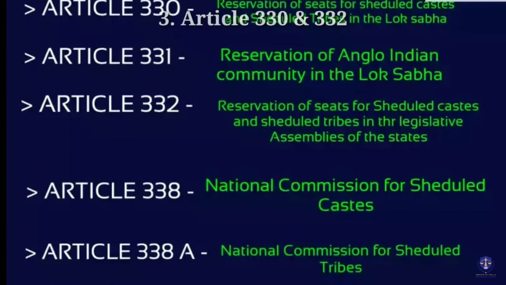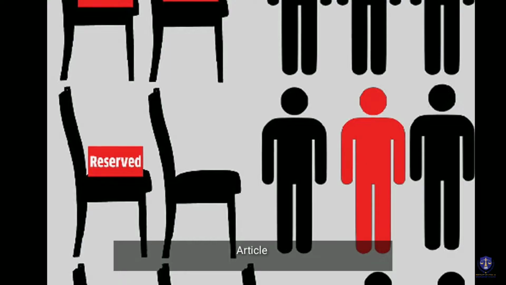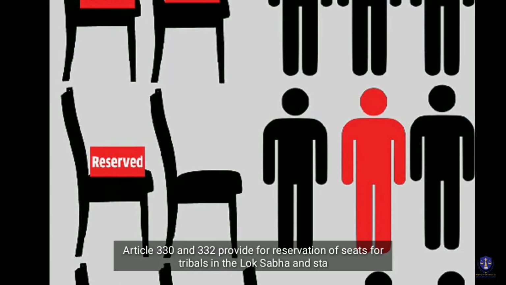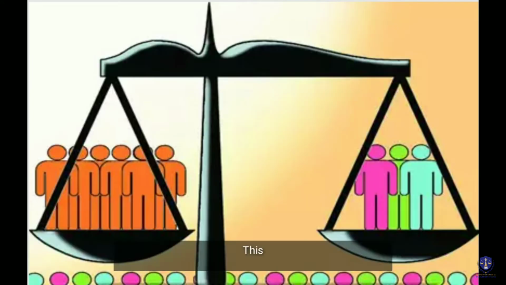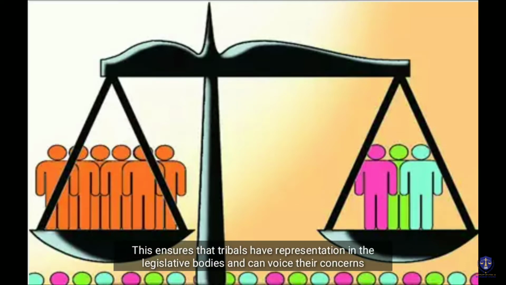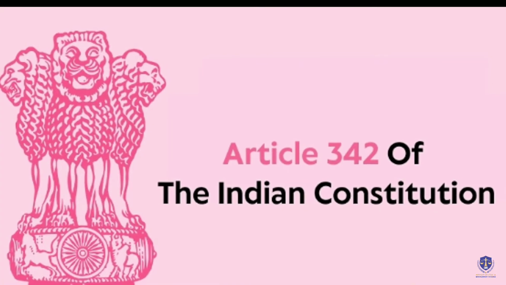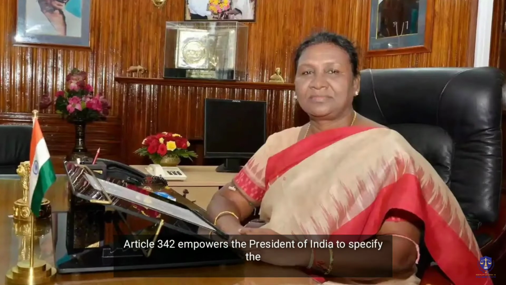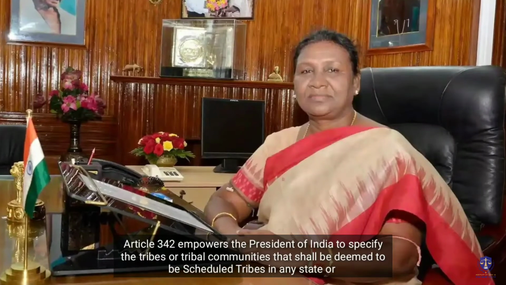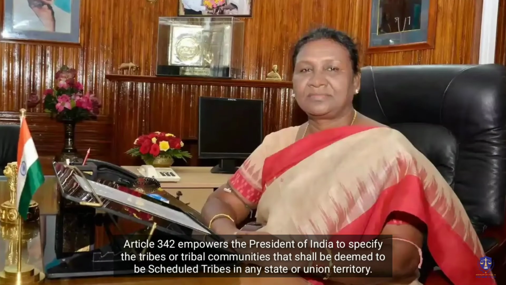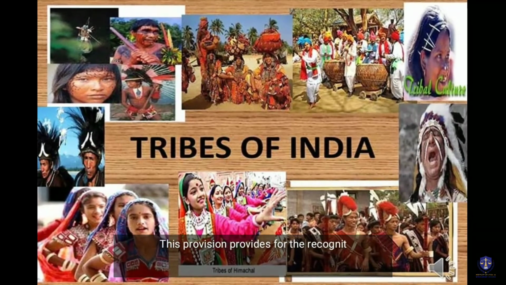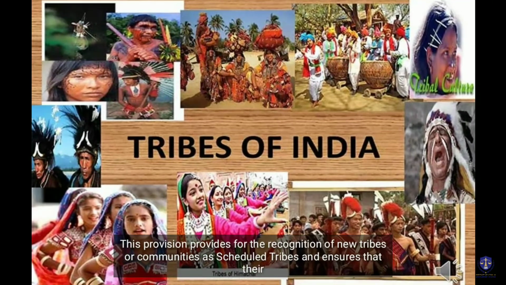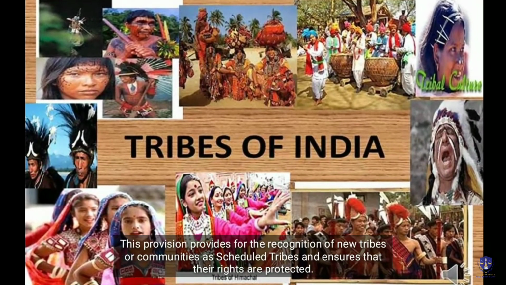Fourth, Article 330 and 332. Article 330 and 332 provide for the reservation of seats for tribals in Lok Sabha and state legislative assemblies. This ensures that tribals have representation in the legislative bodies and can voice their concerns. Fifth, Article 342. Article 342 empowers the President of India to specify the tribes or tribal communities that shall be deemed to be scheduled tribes in any state or union territory. This provision provides for the recognition of new tribes or communities as scheduled tribes and ensures that their rights are protected.